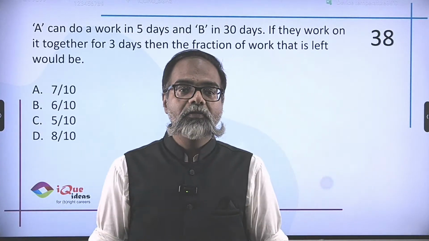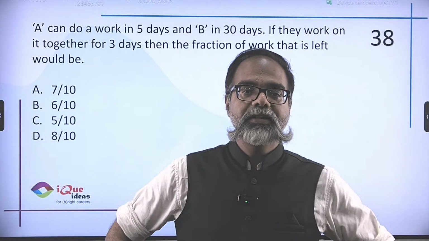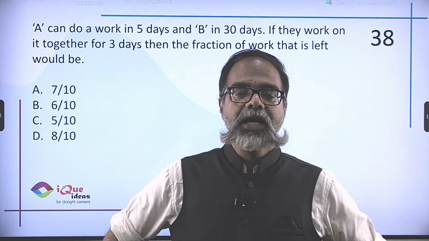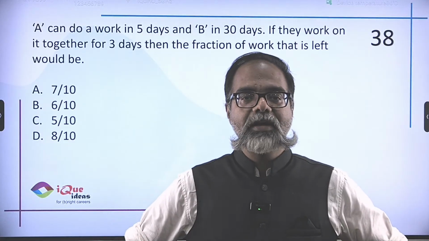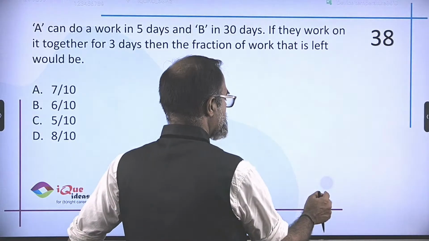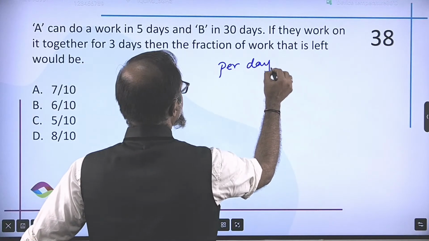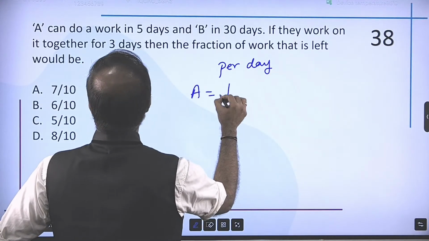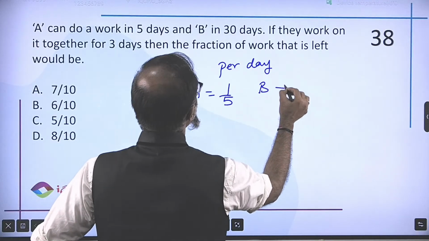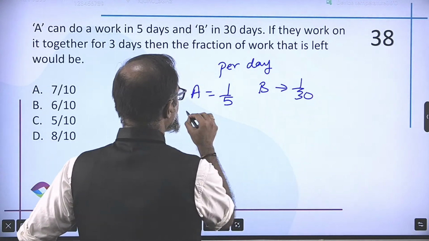A can do a work in 5 days, B in 30 days. If they work on it together for 3 days, then the fraction of work that is left would be. Okay. So per day, A can complete 1/5 of the work, B can complete 1/30th of the work.